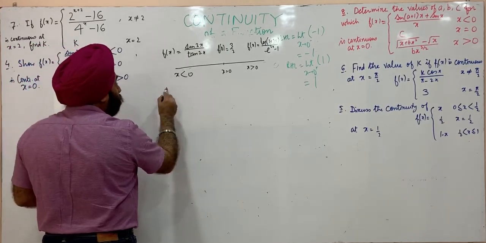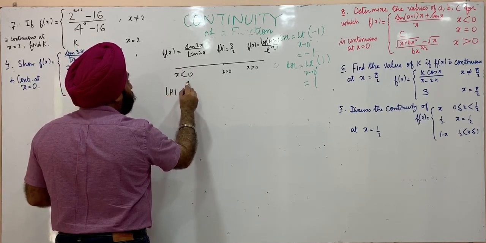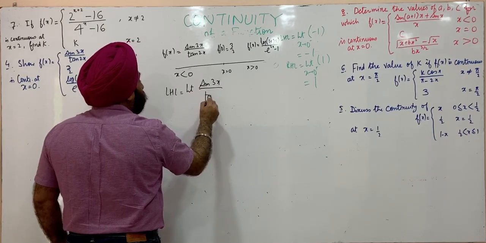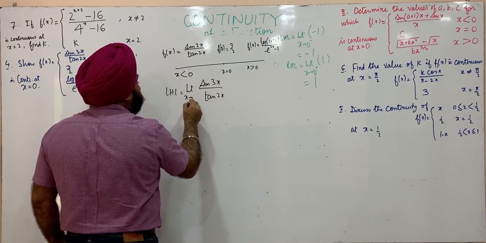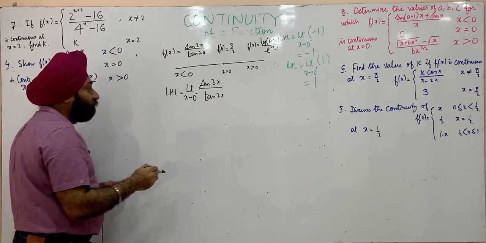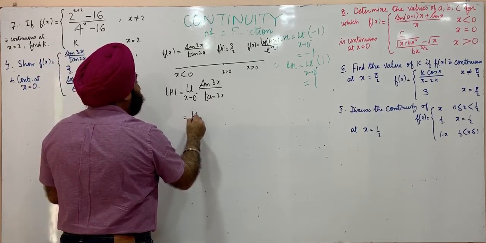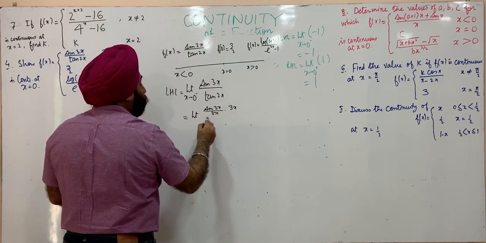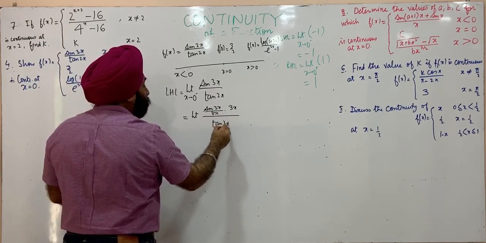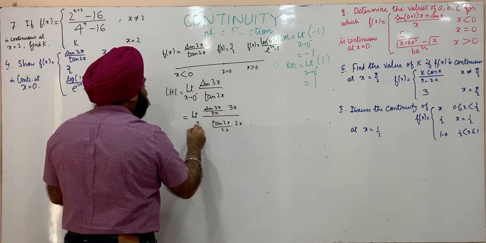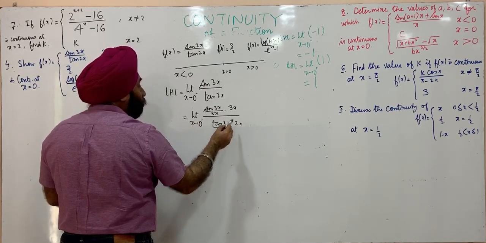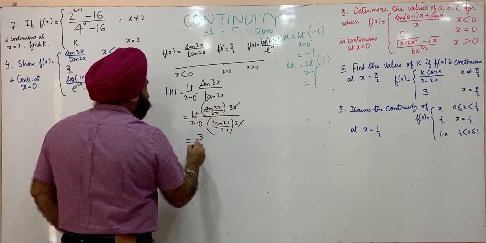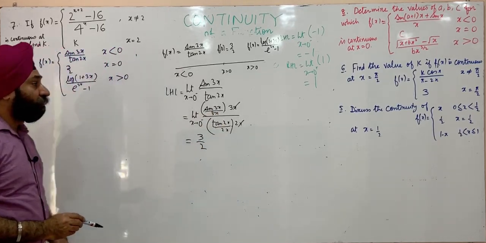This is x less than 0. This will give us the left hand limit. Let's find out the left hand limit. Limit of sine 3x upon tan 2x as x approaches 0 minus. This is limit of sine 3x upon 3x into 3x, and tan 2x divided by 2x into 2x, as x approaches 0 minus. This will cancel out. This limit is 1, this is also 1. So left hand limit is 3 by 2.